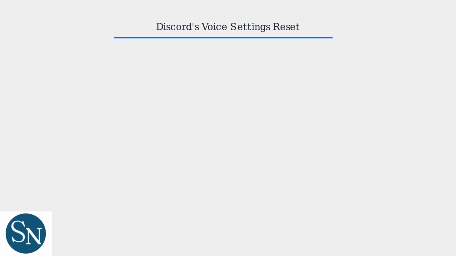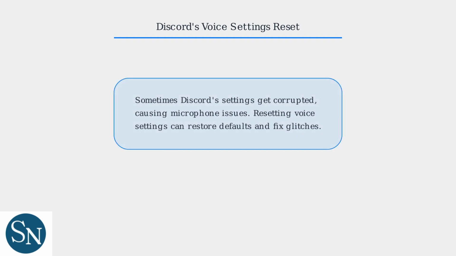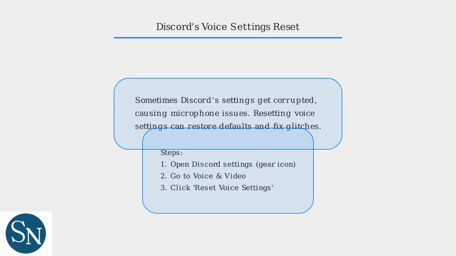Sometimes Discord's voice settings become corrupted, leading to microphone problems. To fix this, navigate to Discord's voice and video settings and click the Reset Voice Settings button. This restores all audio configurations to their default state, often resolving unexpected glitches without affecting other app settings.